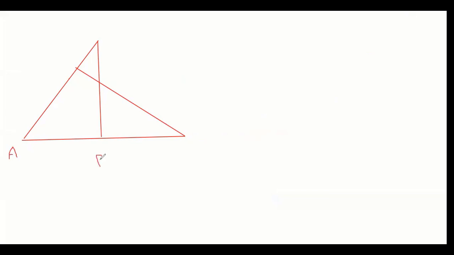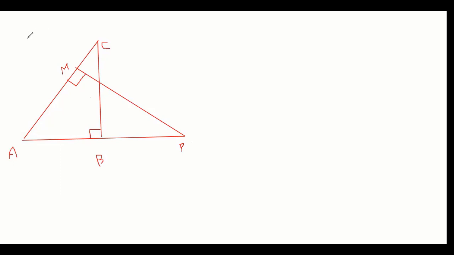Triangle A, B, P, M, and C, and it says this is a right angle, and this is a right angle. I haven't even looked at what the question is.